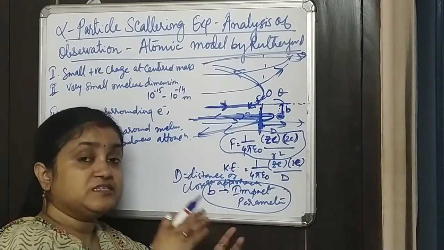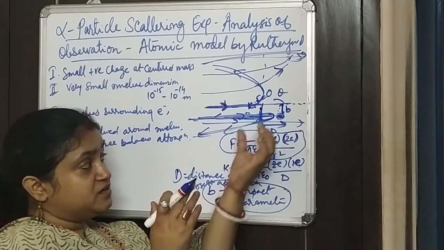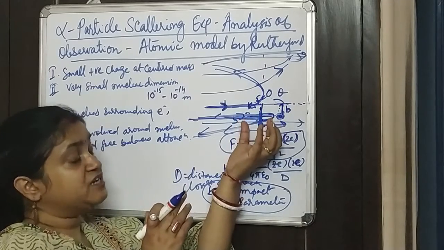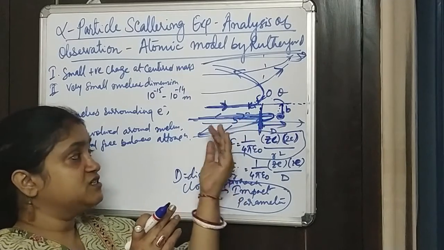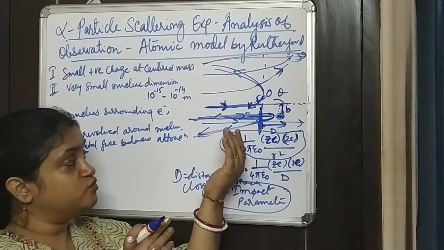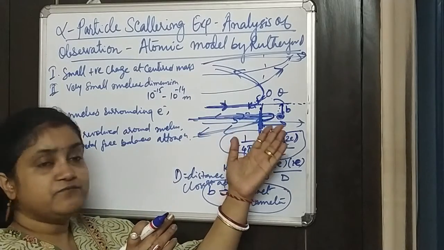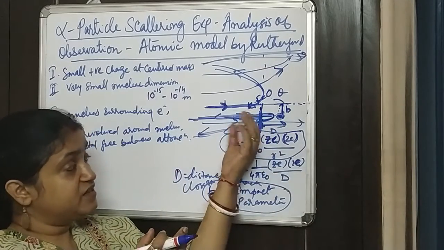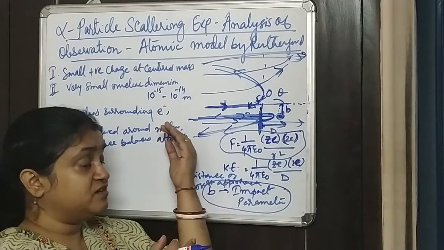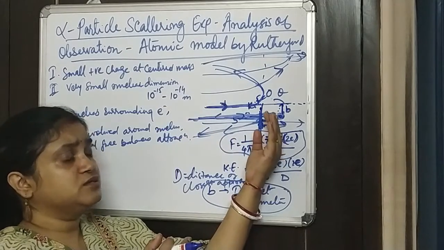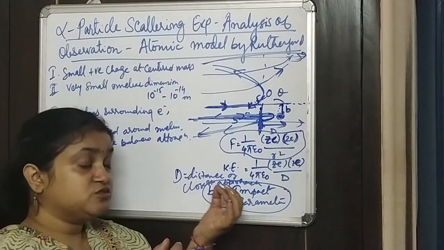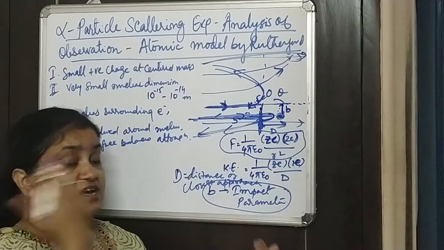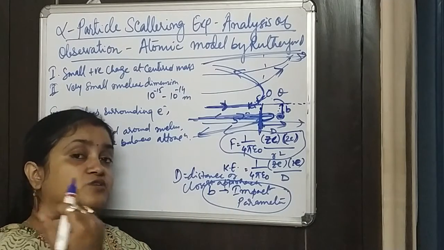This closest approach would decide at which angle the particle moves, because here the kinetic energy becomes totally zero and it is all potential energy. Whatever the force is, and whatever the impact parameter is, that decides at which angle the particle would move. If it hardly feels any force, it would just move straight. If the impact parameter is very small and it comes very close to the nucleus, then towards the closest approach it would feel a very strong repulsive force, and it just bounces back at 180 degrees.